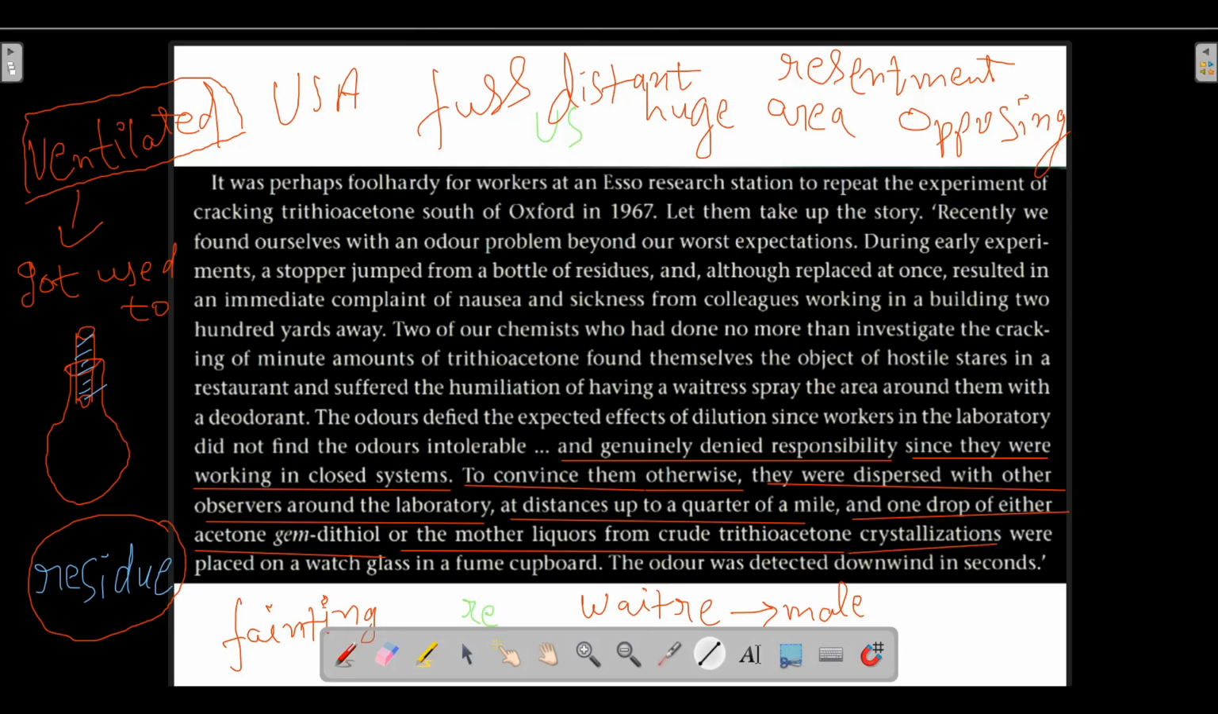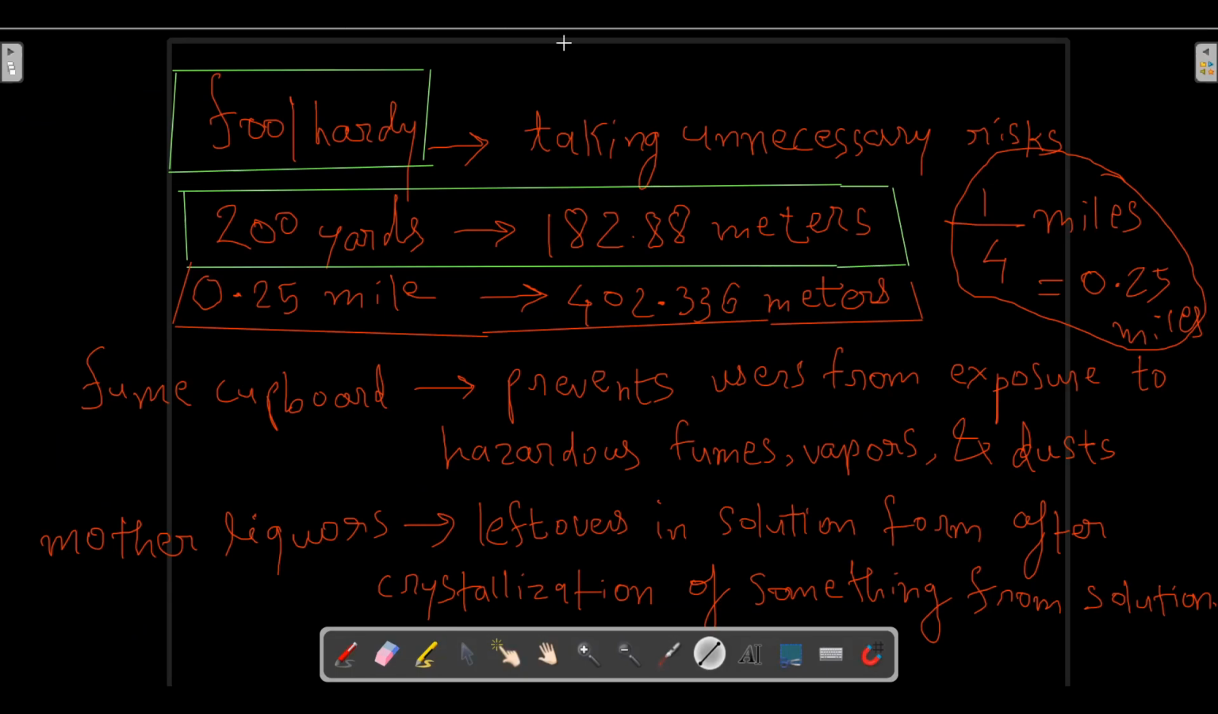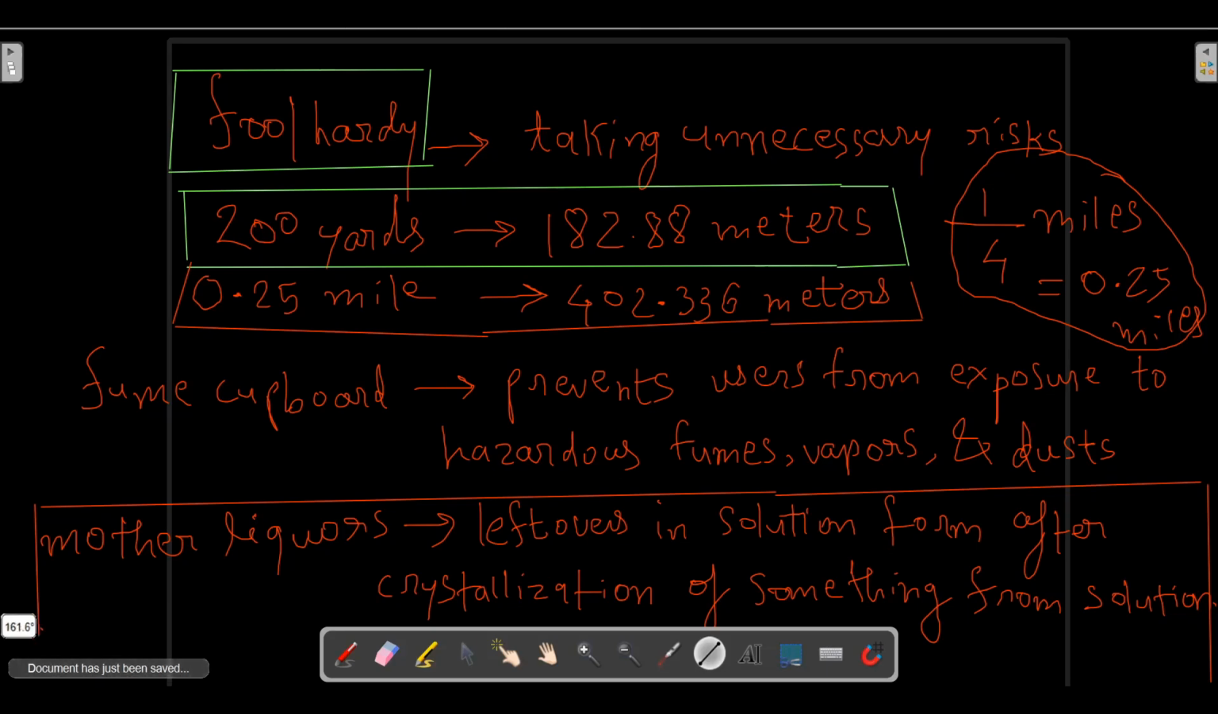Now what is the meaning of mother liquors? Let us understand. Mother liquor is a solution, the leftovers in solution. Suppose we are crystallizing something. This is a jar and this is the liquid filled in that jar. Crystallization takes place here, and crystals are being formed.